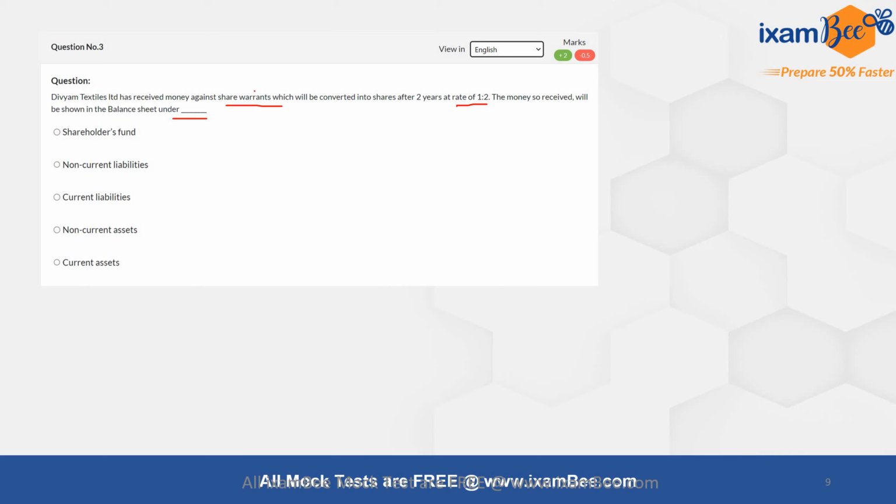So here, if we know what money against share warrants is and how exactly the presentation is given under Schedule 3 of the Companies Act, then we will be able to solve this very easily. So share warrants are basically financial instruments that get converted into shares at a particular price, which is predetermined, after the period that has been specified.